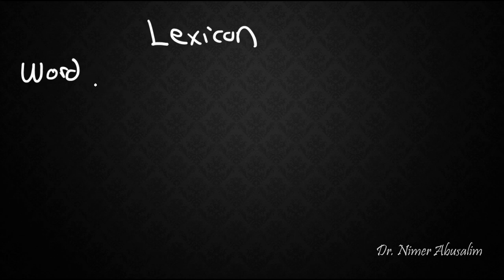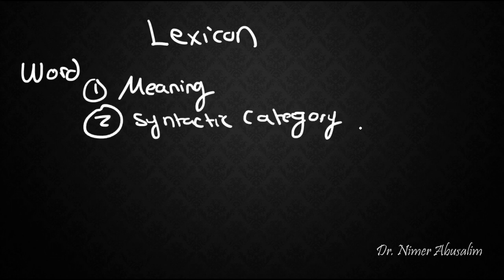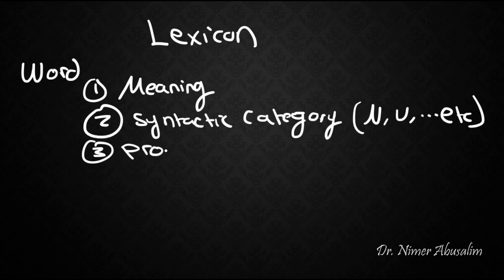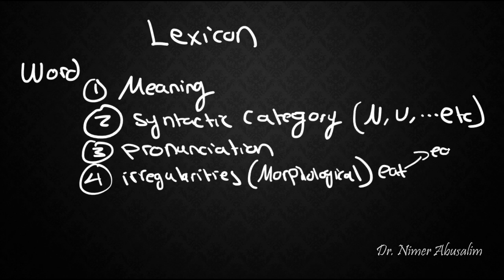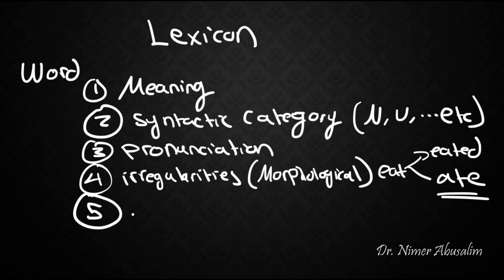The lexicon must give us, for each word, its meaning. It must give us its syntactic category, like whether it's a noun, a verb, and so on. It should give us the pronunciation of the word. It should also store information about any irregularities or exceptional cases, like morphological irregularities. For example, we would expect that the past tense form of eat is eated, but in fact it is ate. So this kind of information, or exceptions or irregularities, must also be stored for each word. And finally, it must give us the argument structure of the word.